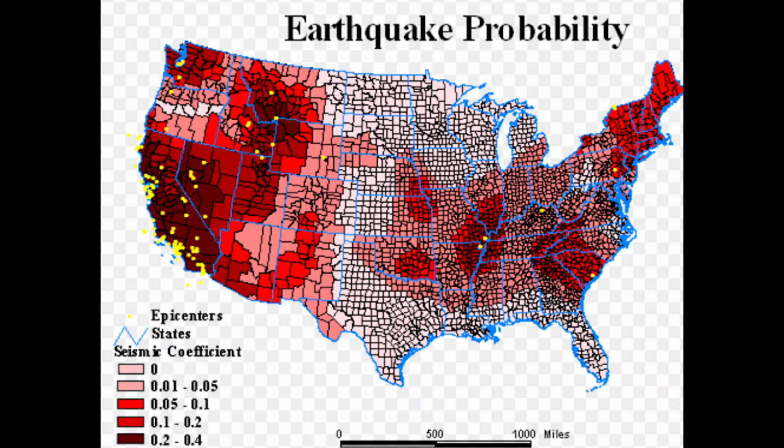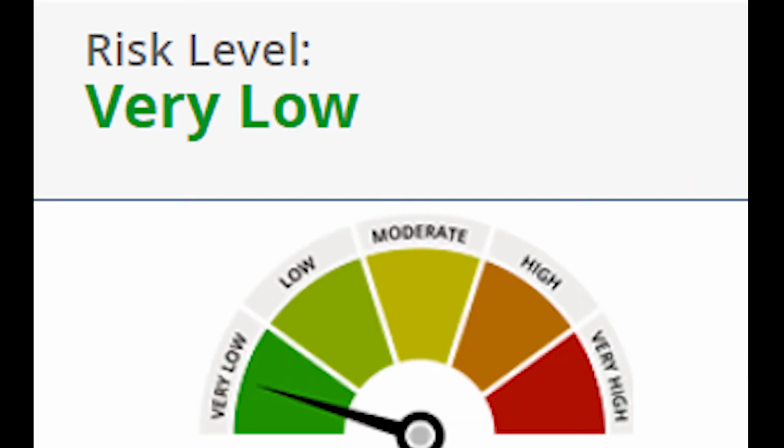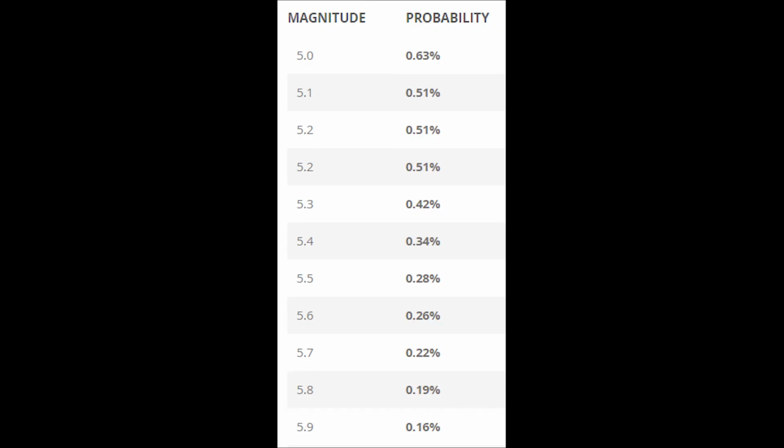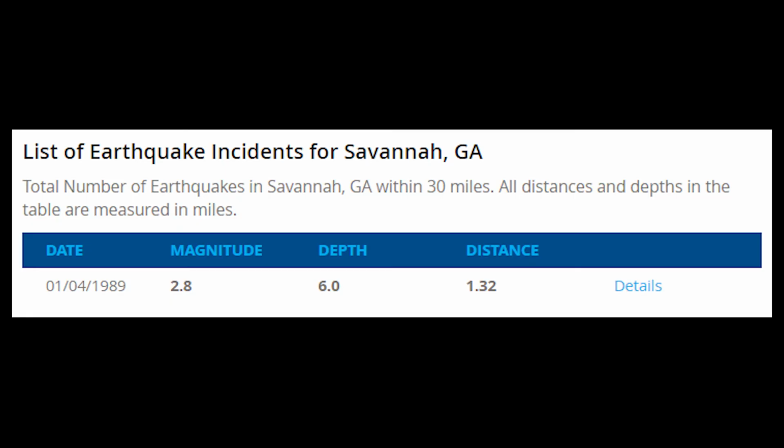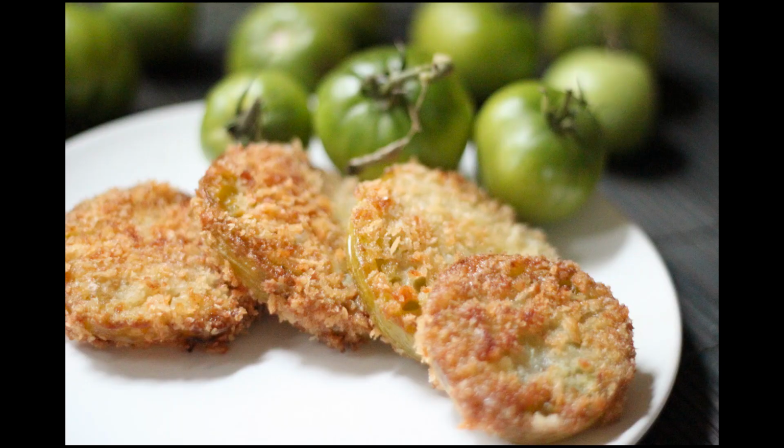Savannah, Georgia, according to the USGS database, has a 0.63% chance of having a major earthquake within the next 50 years. There has only been one earthquake in Savannah, Georgia since 1931. The last earthquake within 30 miles of Savannah, Georgia was on January 4th, 1989. It had a magnitude of 2.8 and a 6-mile depth that was 1.3 miles from Hilton Head Island in South Carolina. So essentially, you can enjoy your fried green tomatoes in peace.